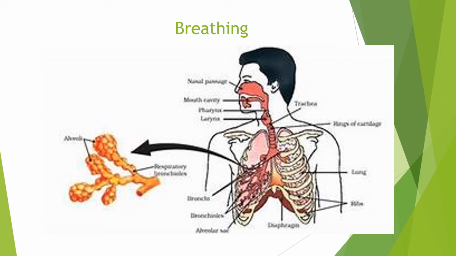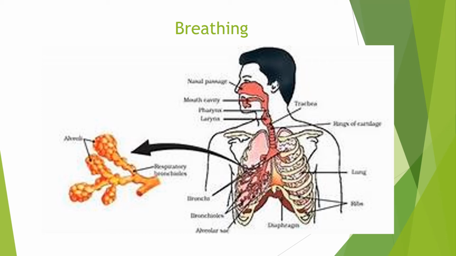The windpipe has one special structure. It has C-shaped cartilage rings. These cartilage rings are very essential. They will not allow compression of the windpipe, and thus the air passage will not get blocked.